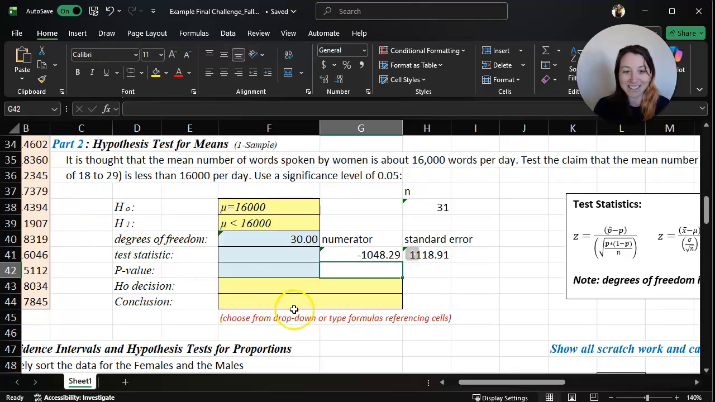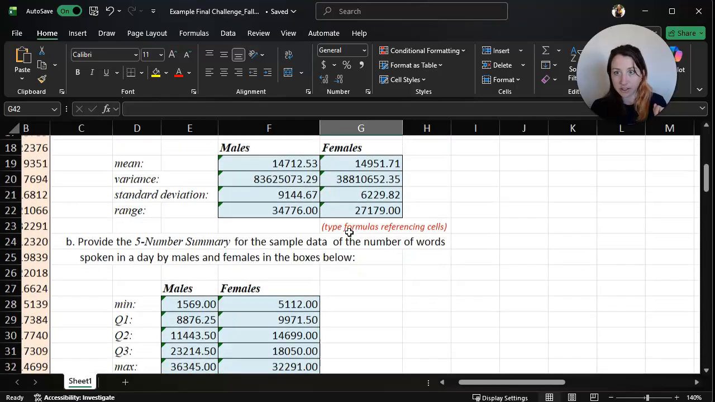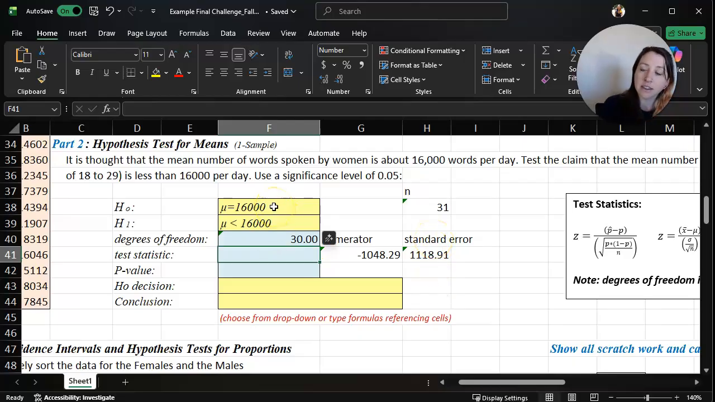I'm going to say that again slowly. Our sample mean is close to 15,000. Our test statistic is calculating how many standard deviations, or standard errors, away from 16,000 our sample mean is. If that value is very far away, then it will tell us something about our conclusion, but we'll get there soon.